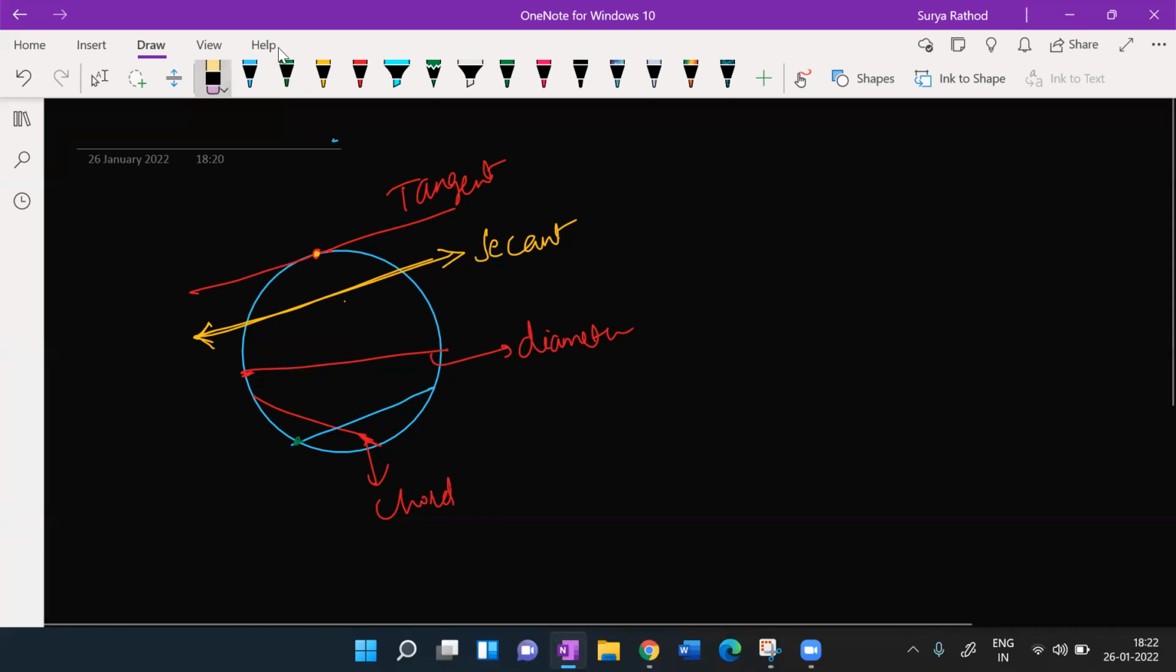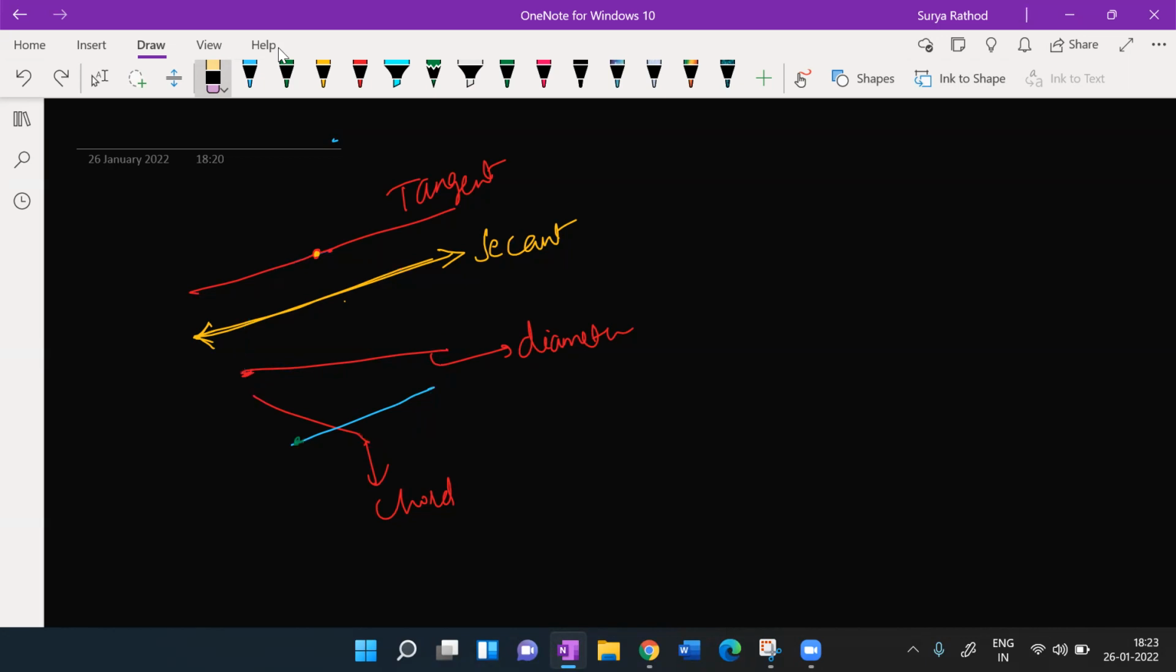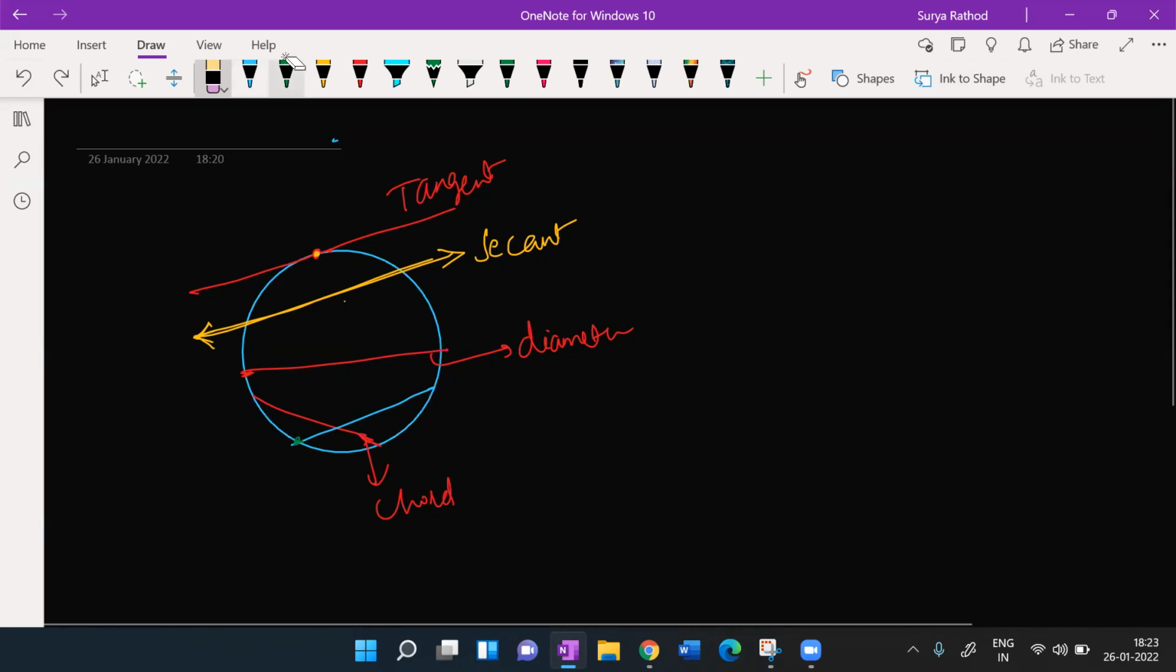Let me draw somewhat neatly here. This is chord, I said, right? This is chord. ठीक है. Chord of a circle is a straight line segment whose end points both lie on a circle. देखो, ये end points है ना? This is end points of chord. Am I correct? These are the end points of chord. They are lying on the circumference of the circle. That is what the chord here.